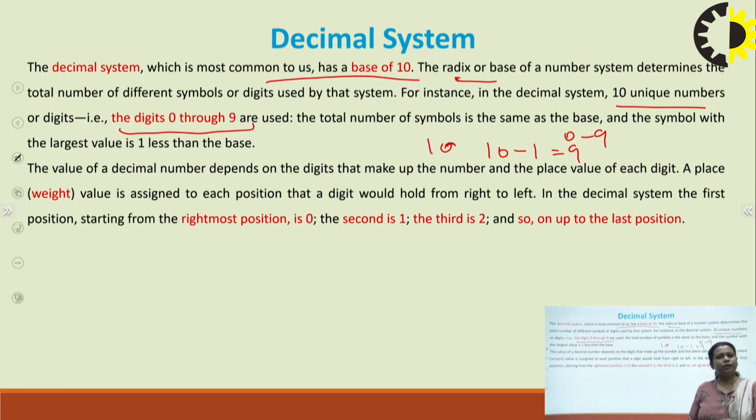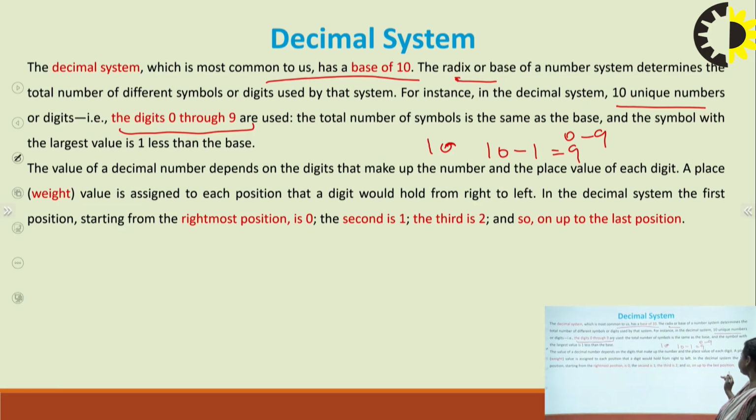The same thing happens in the case of octal as well. Next, the value of a decimal number depends on the digits that make up the number and the place value of each digit. Place value means the weight, right? The weight assigned to each bit in a particular word or in a particular number.